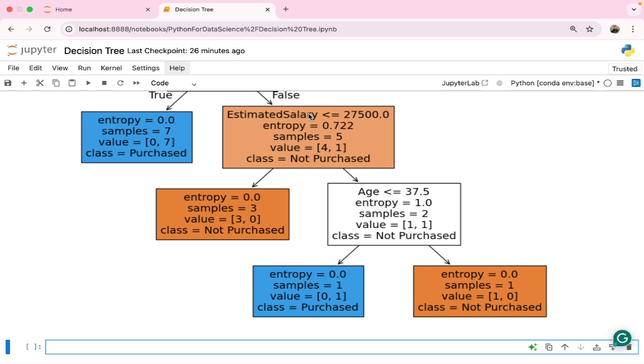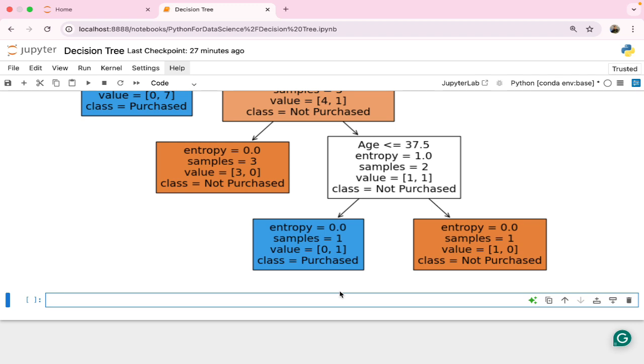Then entropy, how mixed the data is. If it is 0 then it is pure, and if it is 1 then it is completely impure. So in some of the cases it has not given a proper 0 or a proper 1. So here entropy is 0, entropy is 1, like that. Here also entropy 0 is coming, samples is 1, which means nothing more is there for splitting.